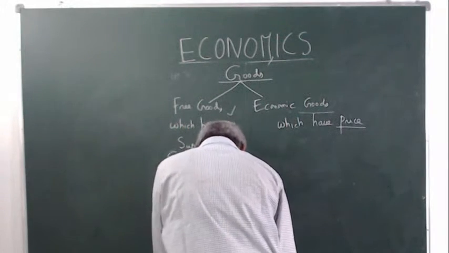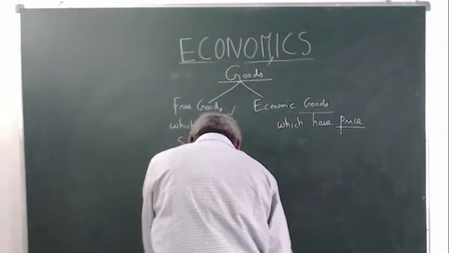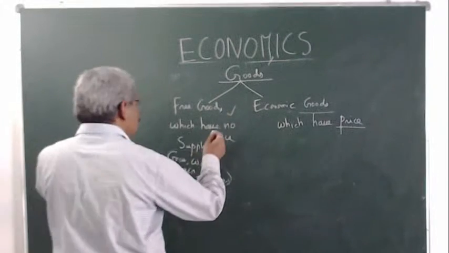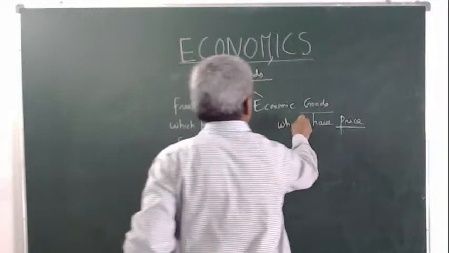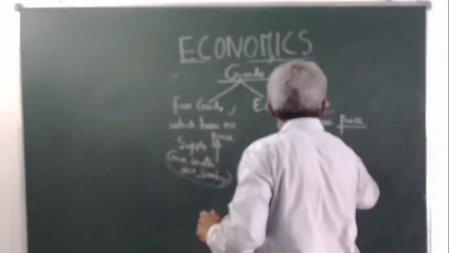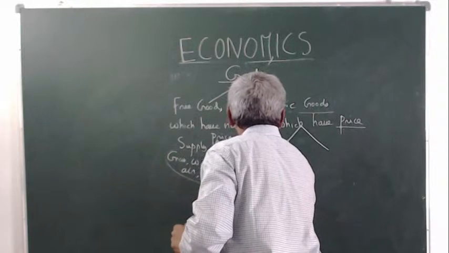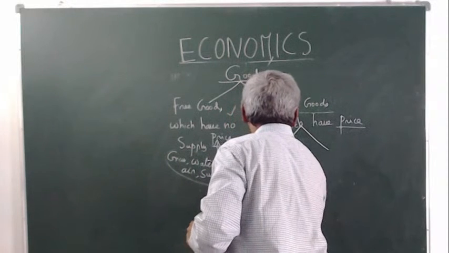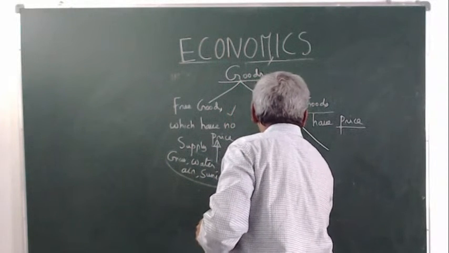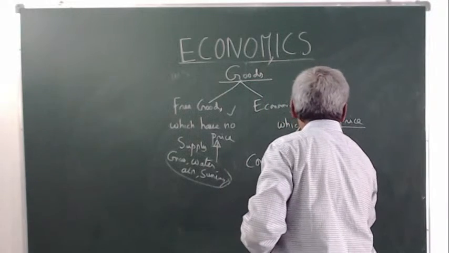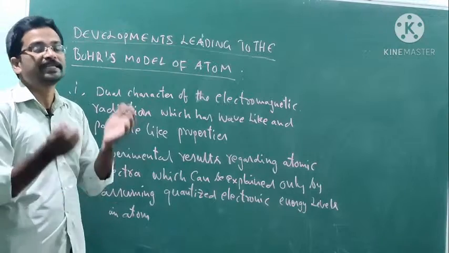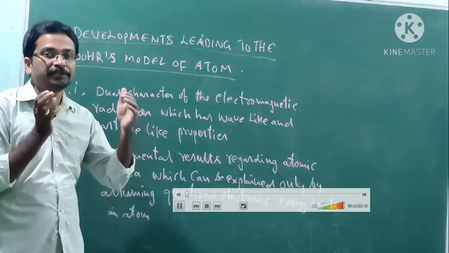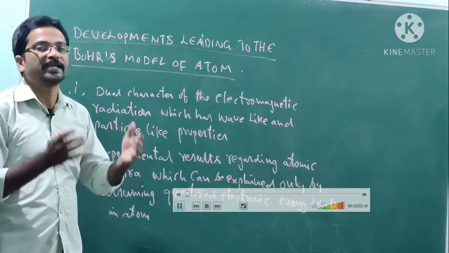These economic goods are divided into two types: consumer goods and producer goods, or capital goods.